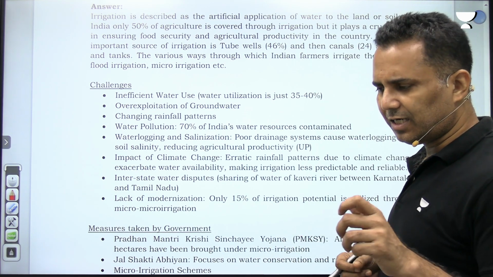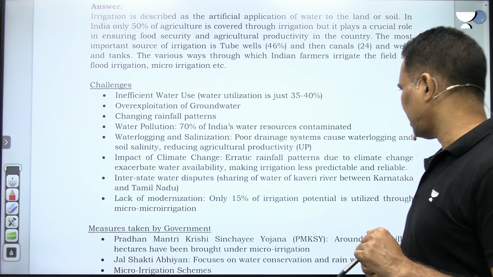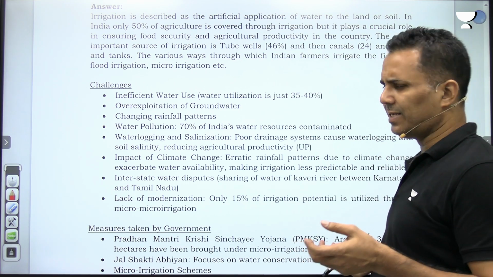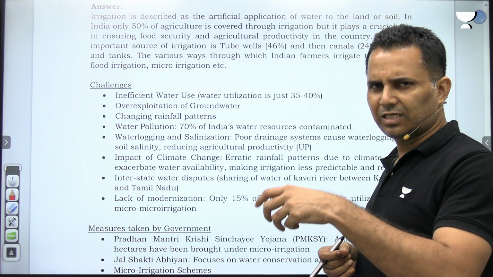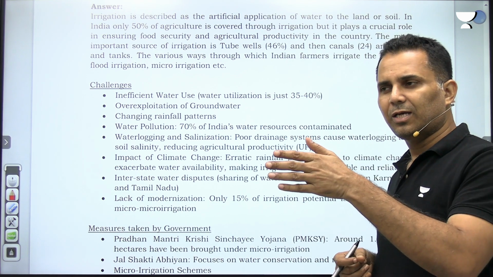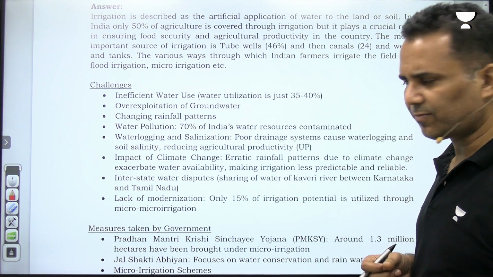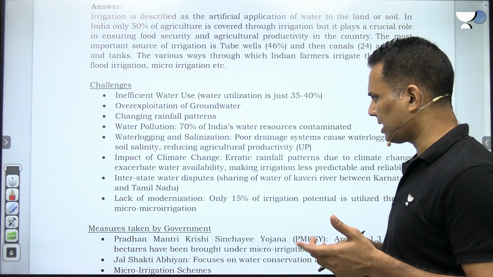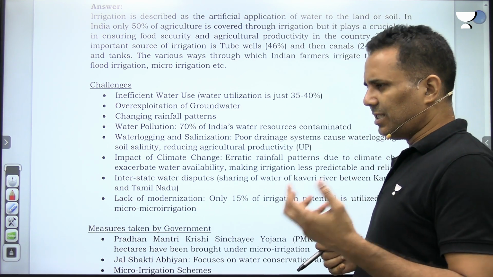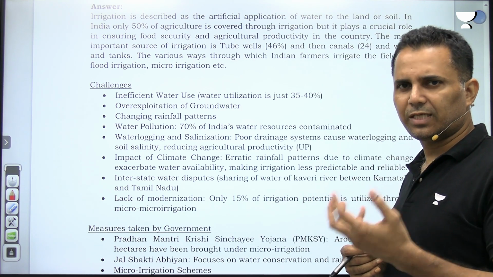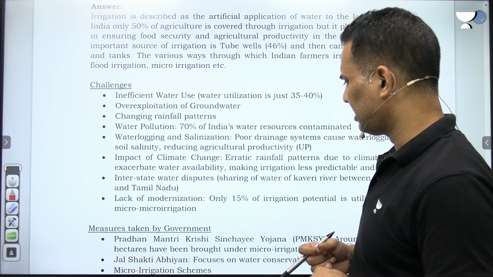See, erratic rainfall leads to the level of water in the reservoirs also getting impacted. Because of the erratic rainfall, the level of water in the rivers is also impacted, and that also impacts our irrigation, the way we irrigate the fields. Interstate water disputes, for example, Kaveri water dispute between Karnataka and Tamil Nadu. Because of the disputes, one state suffers because they don't get access to the water for irrigation purposes.